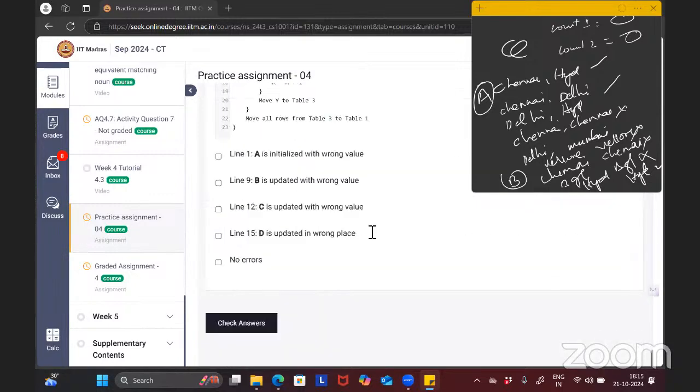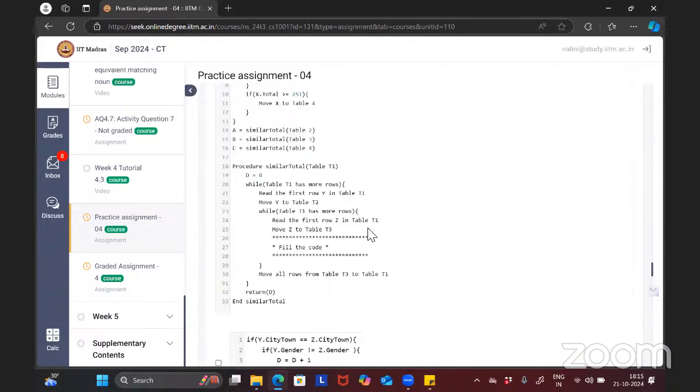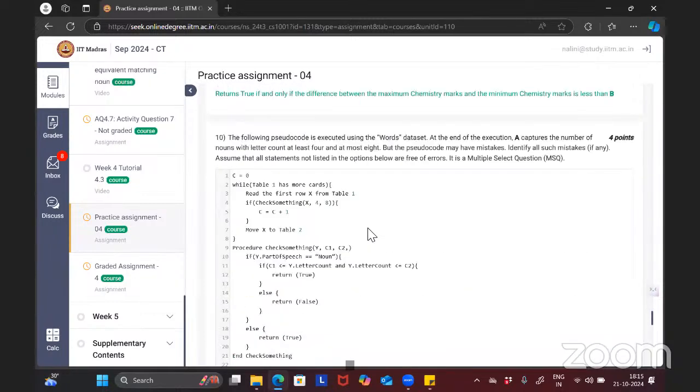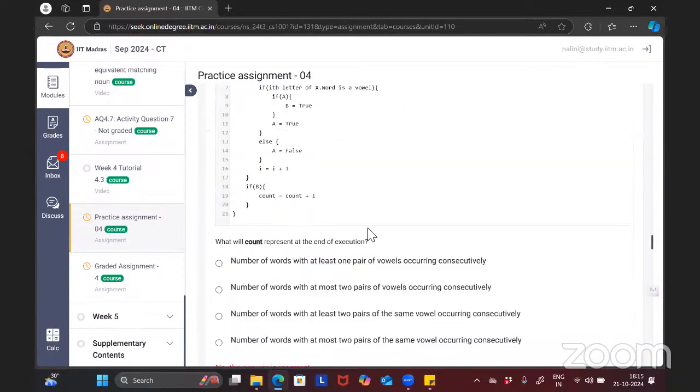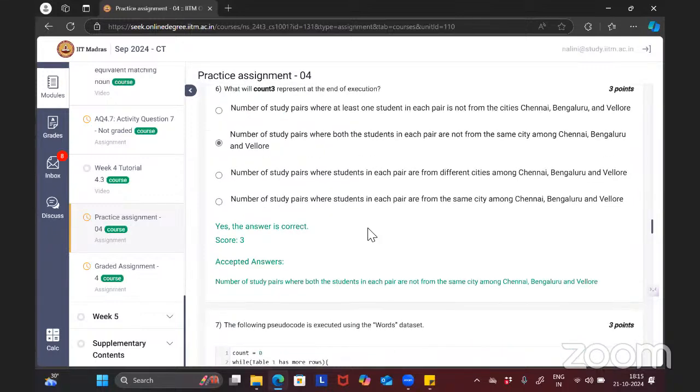Excuse me, ma'am. Yes, please. Ma'am, the question that we were discussing just now, in that if we are subtracting count two from count one, then after subtraction we'll also find pairs like maybe Chennai, Hyderabad, Chennai, Delhi, or Bangalore, Patna, like this.